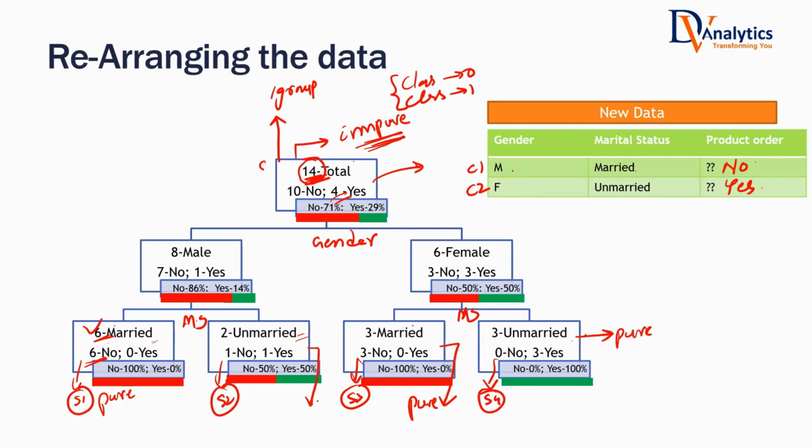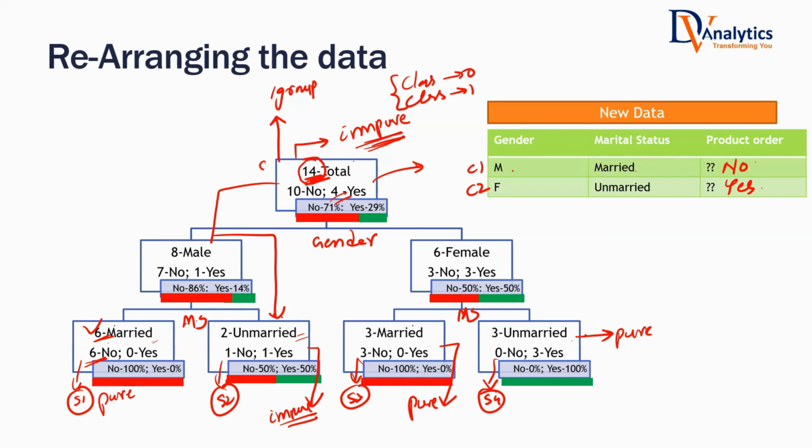What about this one? Is this a pure subset? No, sir. 2 customers are there. That means if a customer falls here, if I tell you a customer is male, unmarried, will you be able to easily make a decision whether he's going to buy the product or not? No, sir. If a segment is impure, we will not be able to make a decision, isn't it? Because if a customer is male, unmarried, historically 50% of them have purchased, 50% of them did not purchase. So we are not sure.